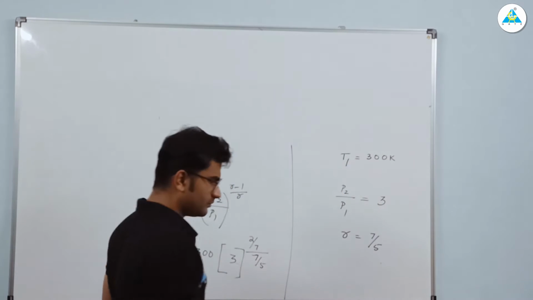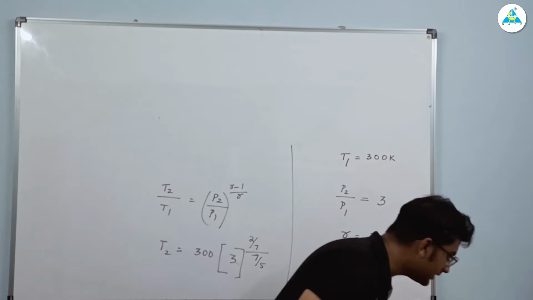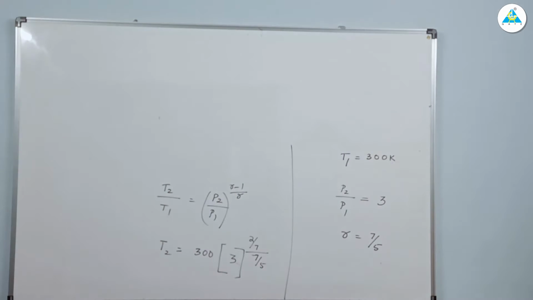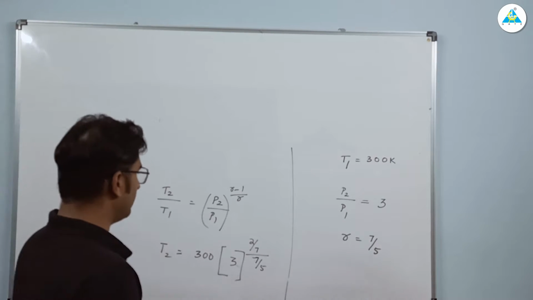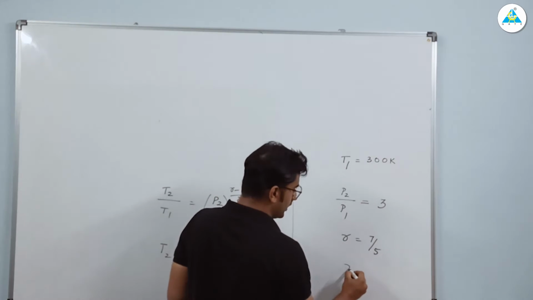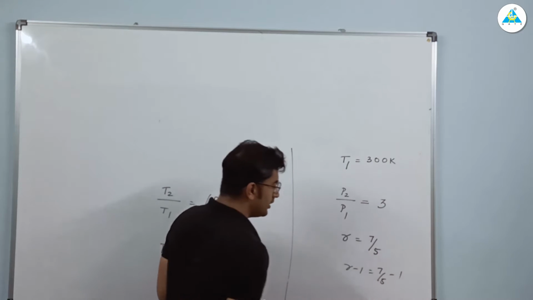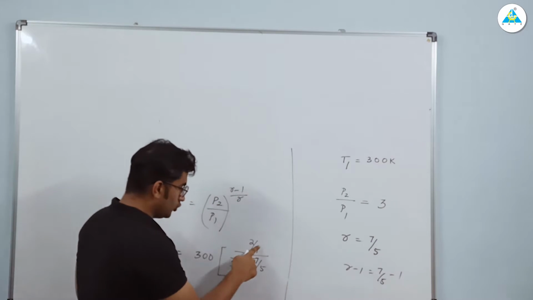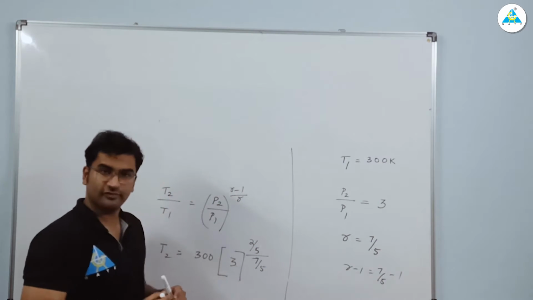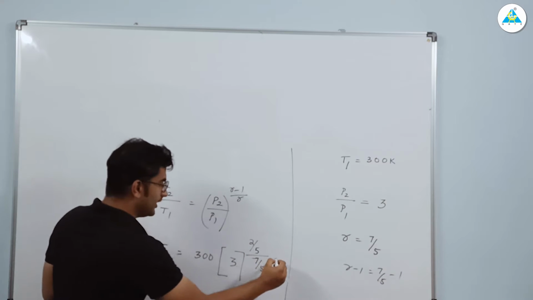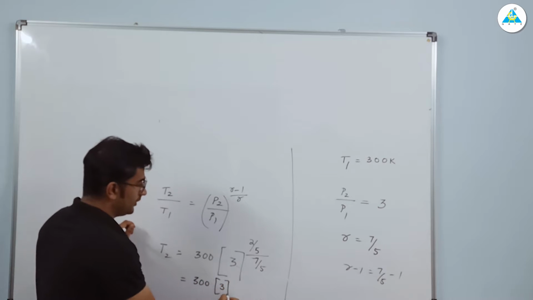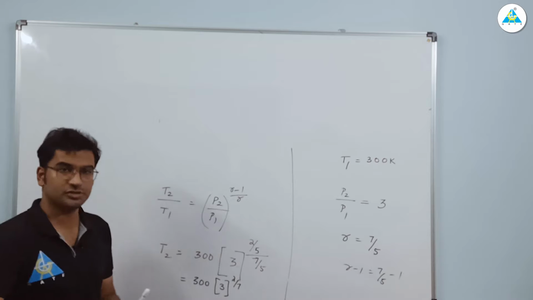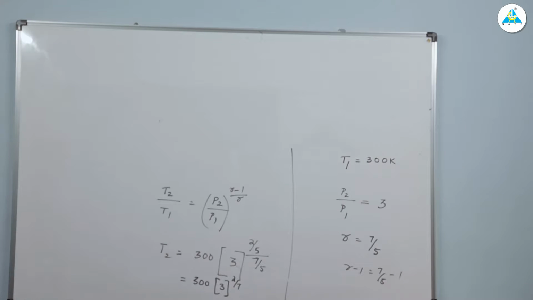Let me check. Gamma is given as 7/5, so gamma minus 1 will be 7/5 minus 1, which is 2/5. Sorry, not 2/7, it's 2/5. Then gamma minus 1 by gamma, the 5 cancels out and you get 3 power 2/7. So that is 300 into 3 power 2/7, and option A will be correct. This is another question one student asked me to solve, so we have solved that as well.